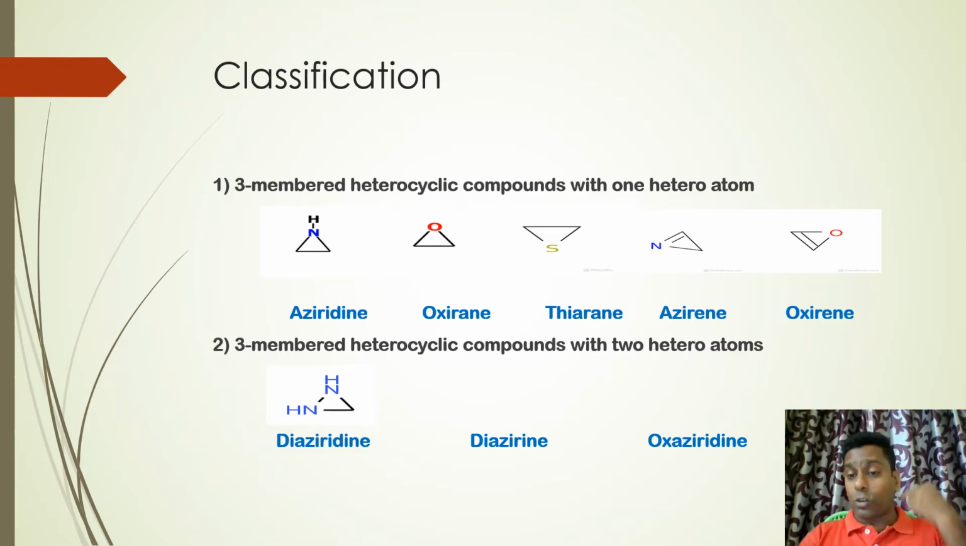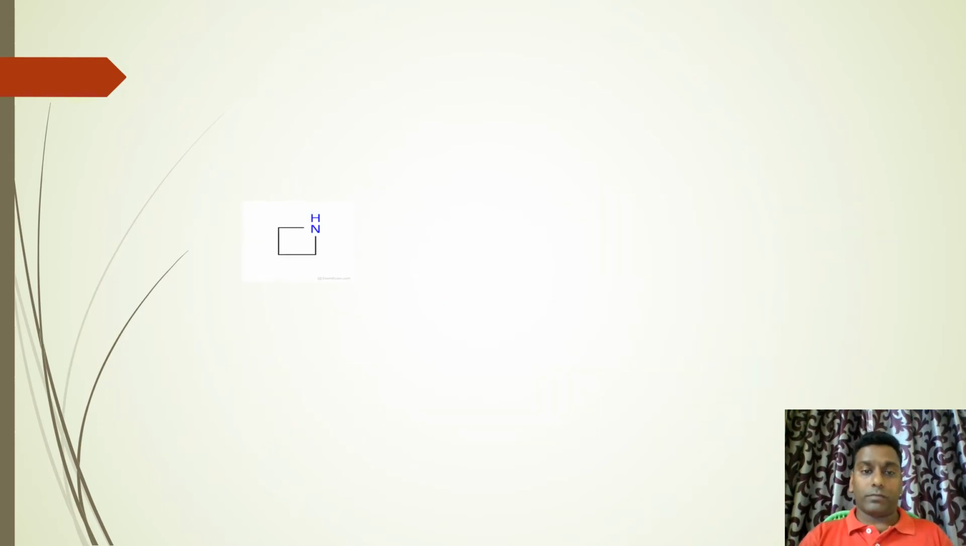Diaziridine, the name itself indicates there are 2 nitrogens as a part of the ring system. Diazirine, the same unsaturated compound. Oxaziridine, so oxa and aziridine. Oxa indicates oxygen, aza indicates nitrogen. So oxaziridine is a 3-membered heterocyclic compound with oxygen and nitrogen.